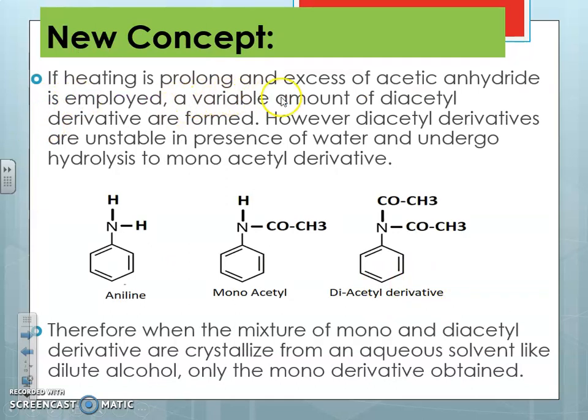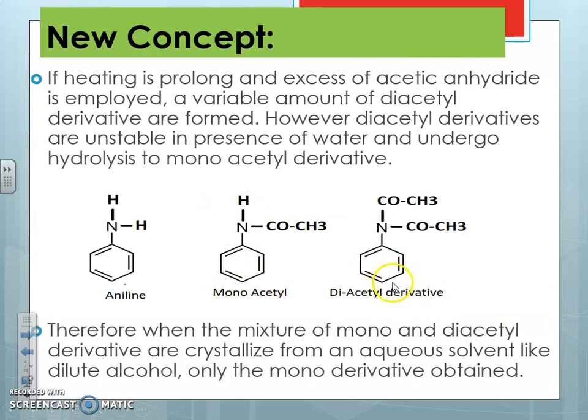Next, if the heating is prolonged and excess acetic anhydride is employed, a variable amount of diacetyl derivatives is formed. However, these diacetyl derivatives are unstable in the presence of water and undergo hydrolysis to give the monoacetyl derivative. In aniline there are 2 replaceable hydrogen atoms. If one gets replaced with an acetyl group, we get the monoacetyl derivative. If both hydrogens get replaced with acetyl groups, we call it the diacetyl derivative. But we are interested in the monoacetyl derivative, our product acetanilide, not in the diacetyl derivative.